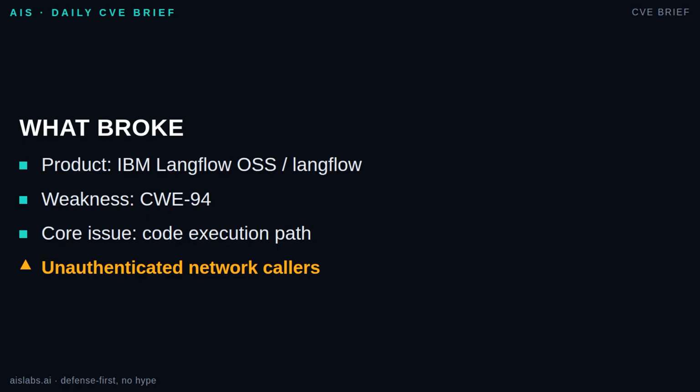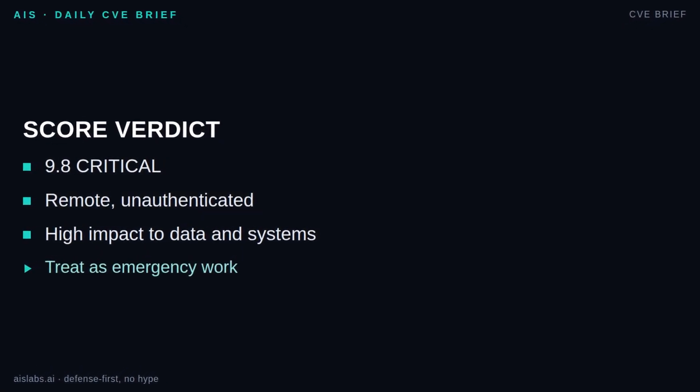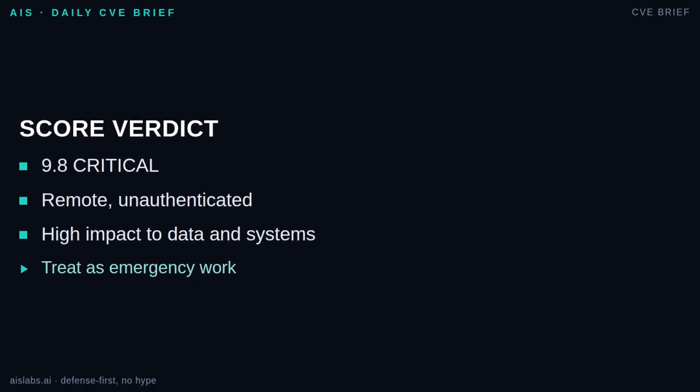In plain English, the application is allowing user-controlled input to cross a boundary where it can become executable code. That is dangerous in almost any software, but it is especially dangerous in a server-side application exposed over the network. Verdict: this is an emergency patch candidate because the score reflects remote, unauthenticated, full-impact compromise.